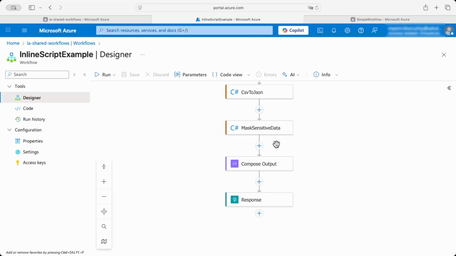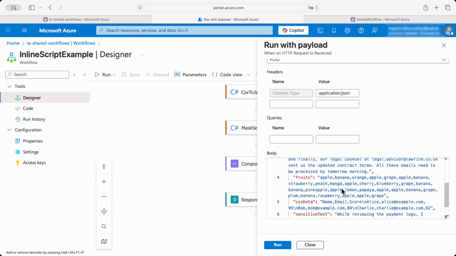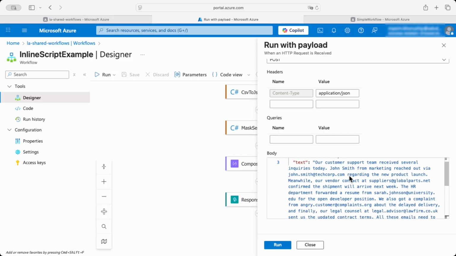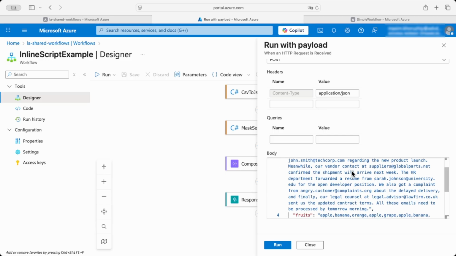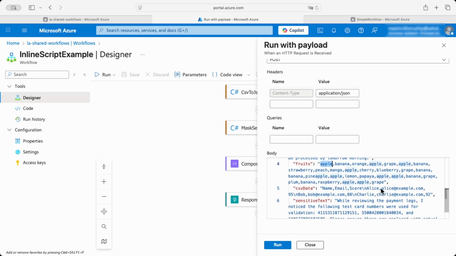I have an input text prepared, and I'm going to send this data with the run with payload option. So this is the date which will be formatted. This one is a text where the email addresses will be found and extracted. The fruits element contains a text of words where the words are repeated.